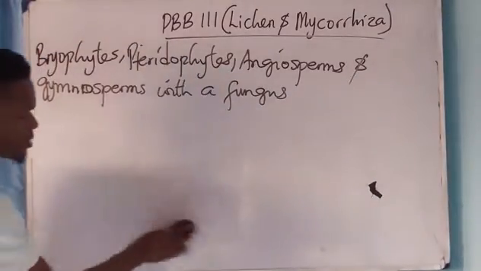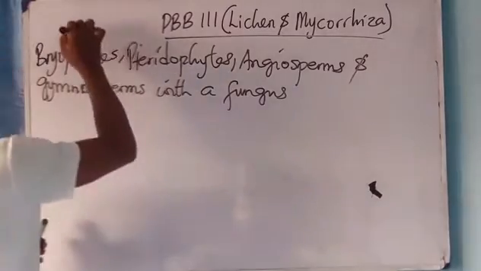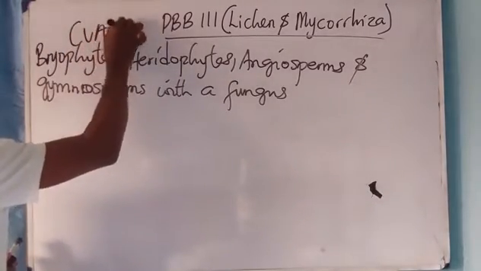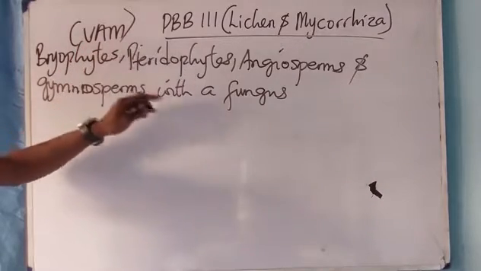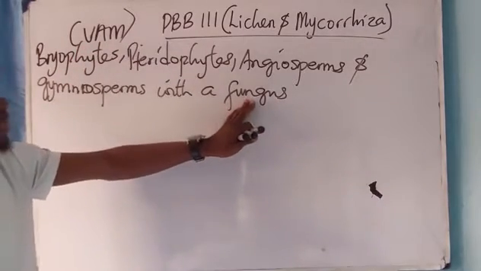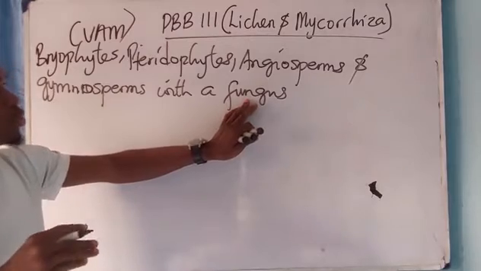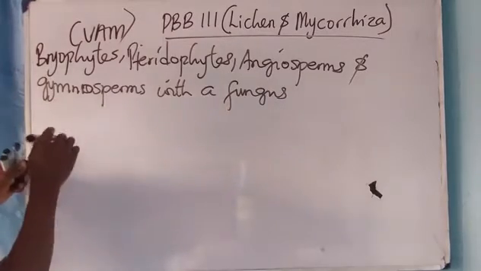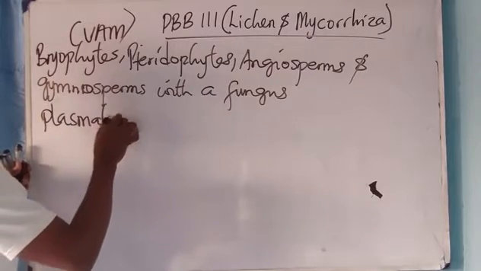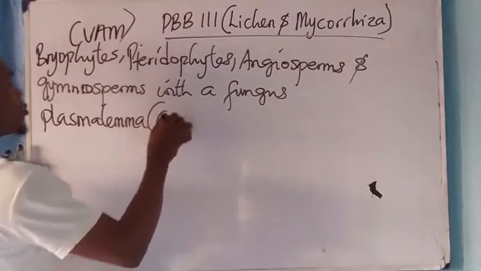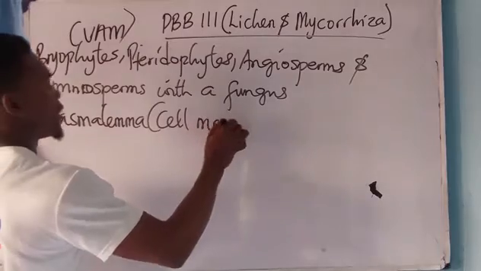Now, since we've established that, what is the mechanism behind this? Don't forget we are discussing VAM, vesicular arbuscular mycorrhiza. Now this fungus that is present in this association will penetrate the plasmalemma. And that word plasmalemma I told us is what? Cell membrane.